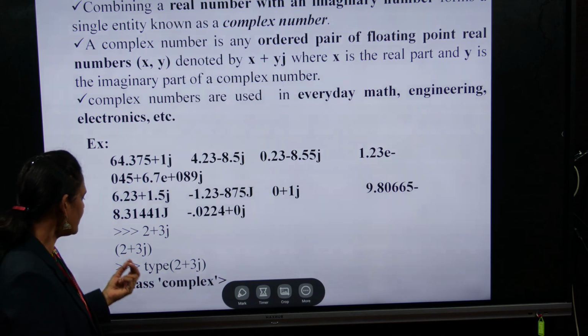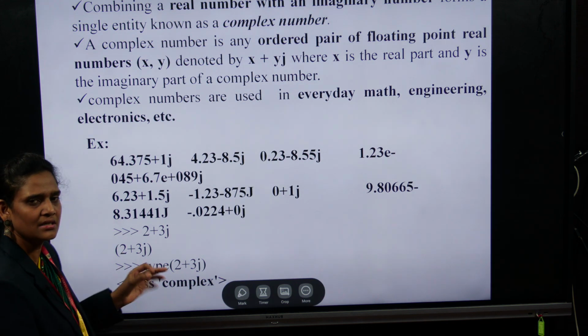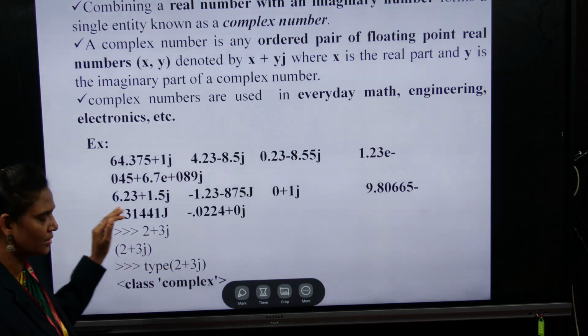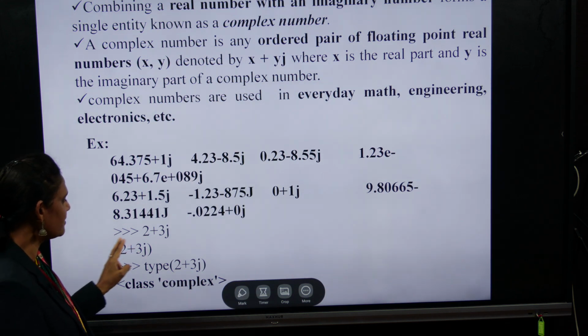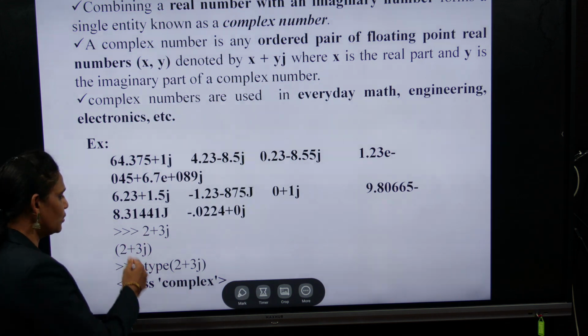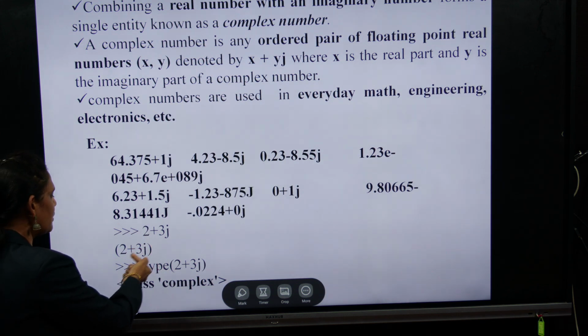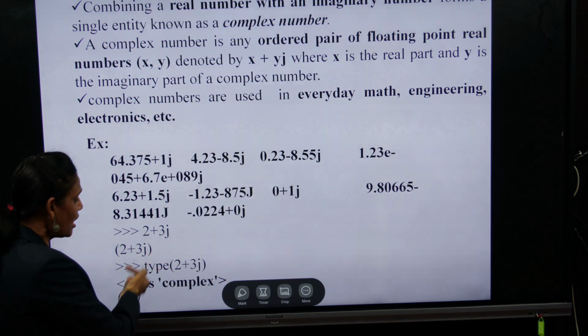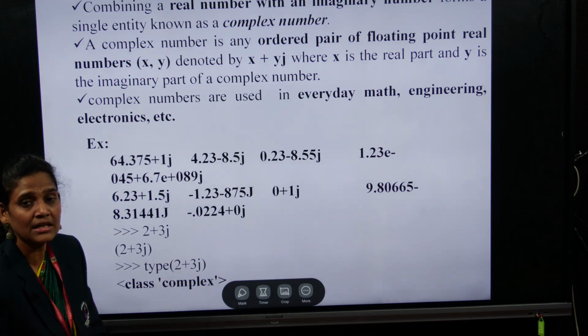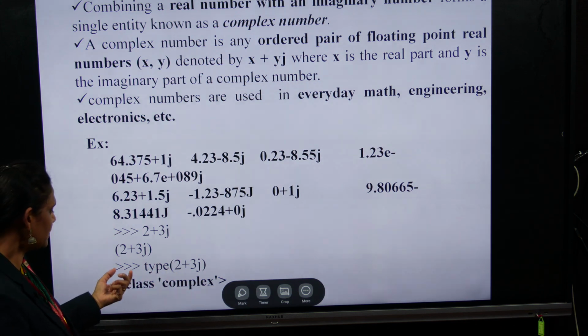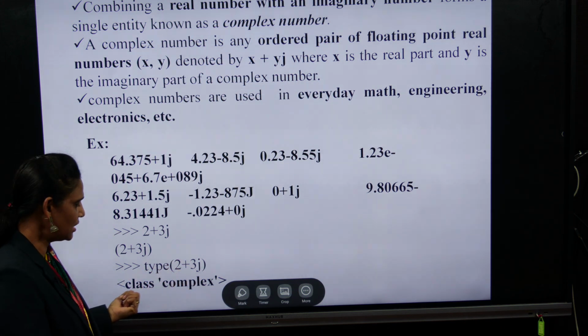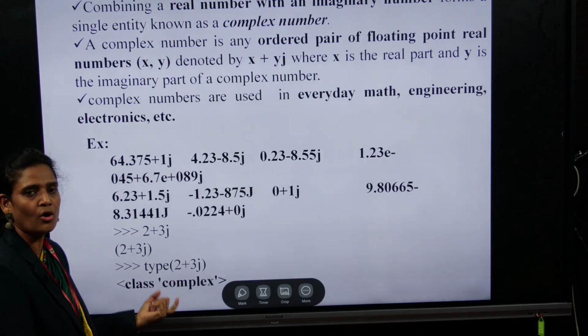How are we printing the value? I am not storing the value into a variable, I am just giving the value here, 2 plus 3j. 2 is the real number and 3j is the imaginary value. After that I am checking the type of that value. You just have to give type and the value. Here it's showing the class complex.